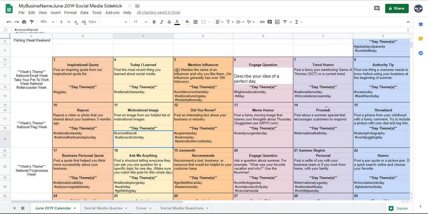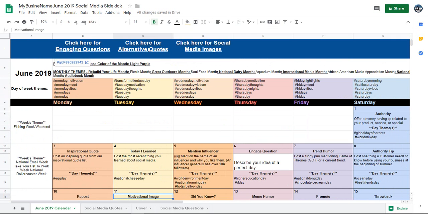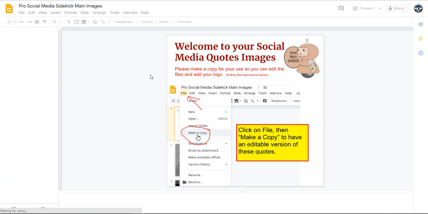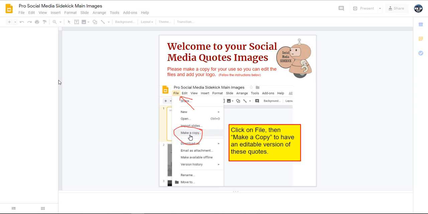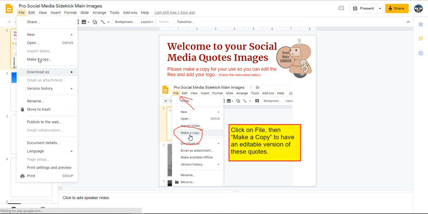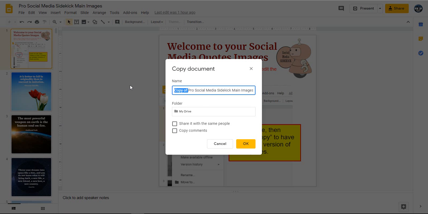Now we also have things where we're talking about quotes, a motivational image here. Well, we have a whole page of motivational images. By the way, you can also click up here to get your alternative quotes and your questions. But we're going to click right here on social media images and go to this blue link right here. That'll pull it up. Again, this works the same way as the other one. It's a little bit different, but you want to make a file. You want to make a copy. File, make a copy so you can use them for yourself. So we're going to make a copy. Again, you're going to call it your business.